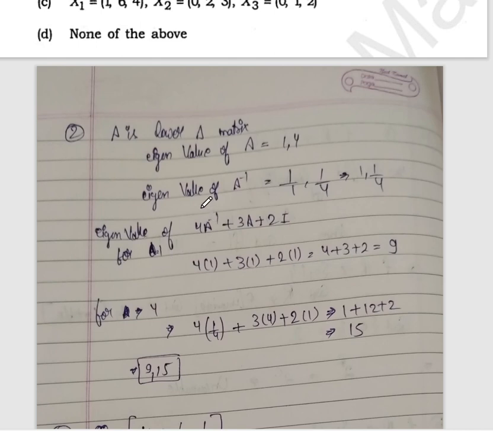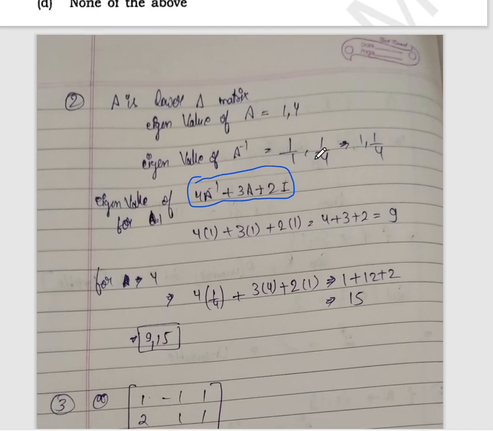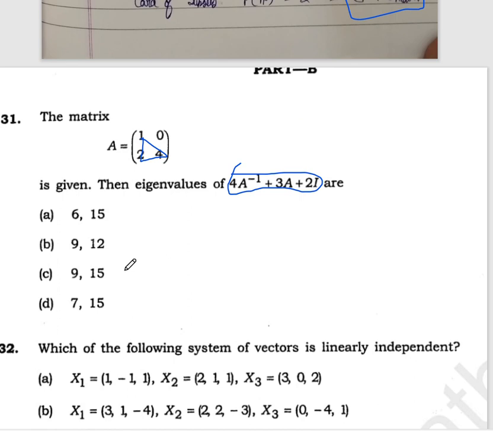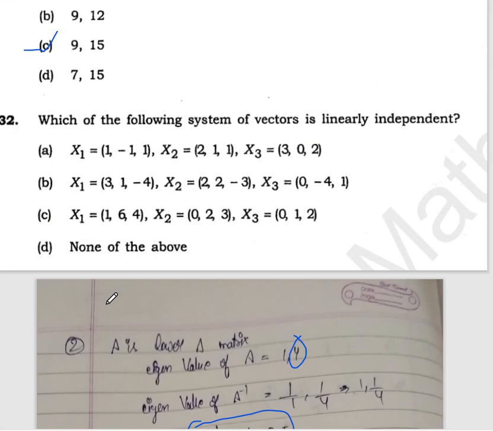Now we have to find the eigenvalues of this expression. If we take it with respect to 1, then just put the eigenvalue of A inverse, which is 1, and the eigenvalue of A, which is 1. We solve this and we get 9. Now for 4, put the eigenvalue of A inverse, 1 by 4, and 4 by 4 cancels, giving 3, 4, 2, 1. So it gives 15. So the eigenvalues of this are 9 and 15.